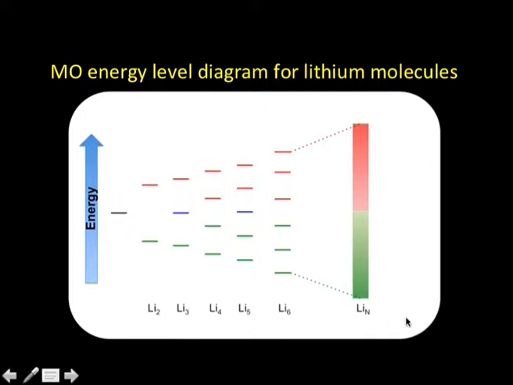What do I get is, say, lithium n, when n is very large, maybe 1000, 2000, 20,000, whatever big number you can think of. When this number is very large, since there are n atomic orbitals combining together, I will get n molecular orbitals. Out of these n molecular orbitals, n by 2 will be bonding molecular orbitals and n by 2 will be anti-bonding molecular orbitals.